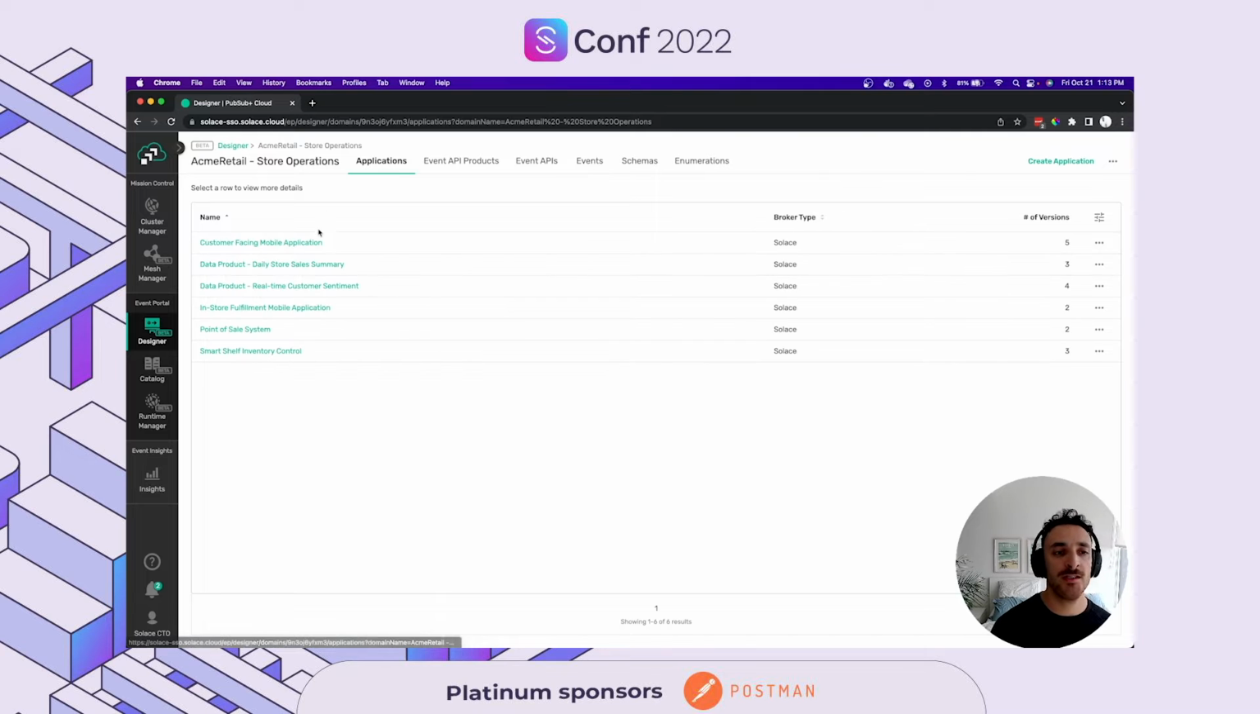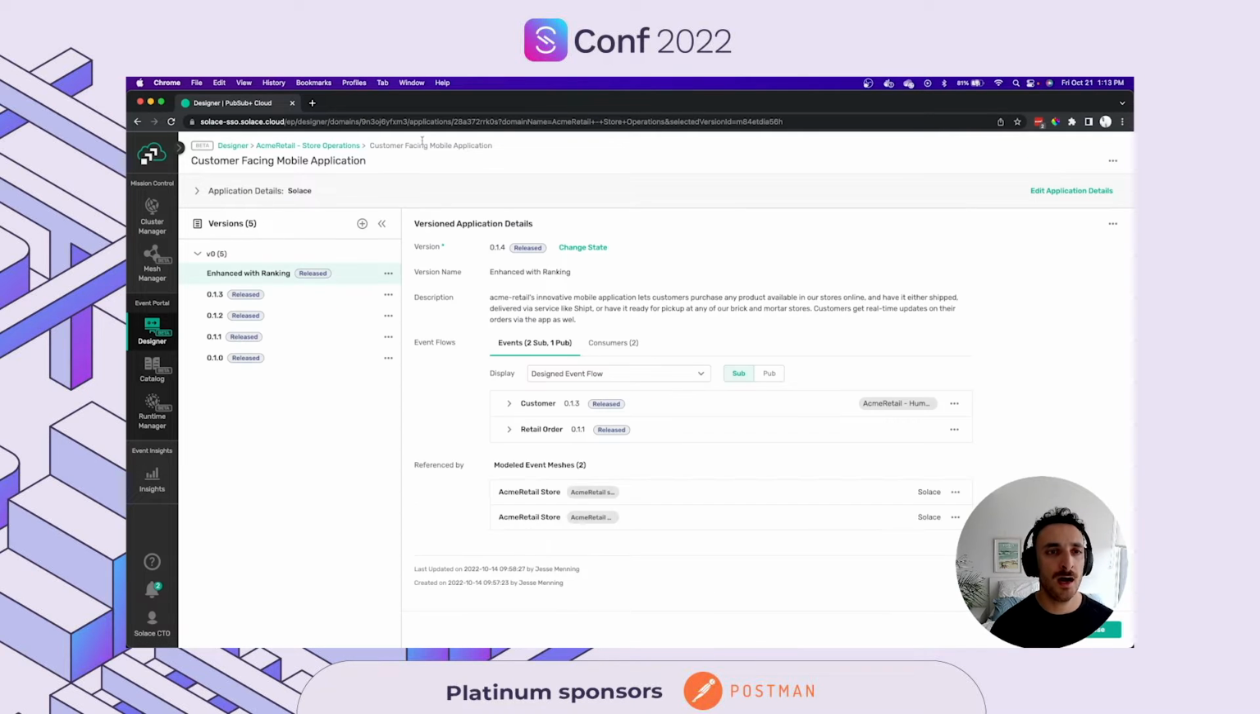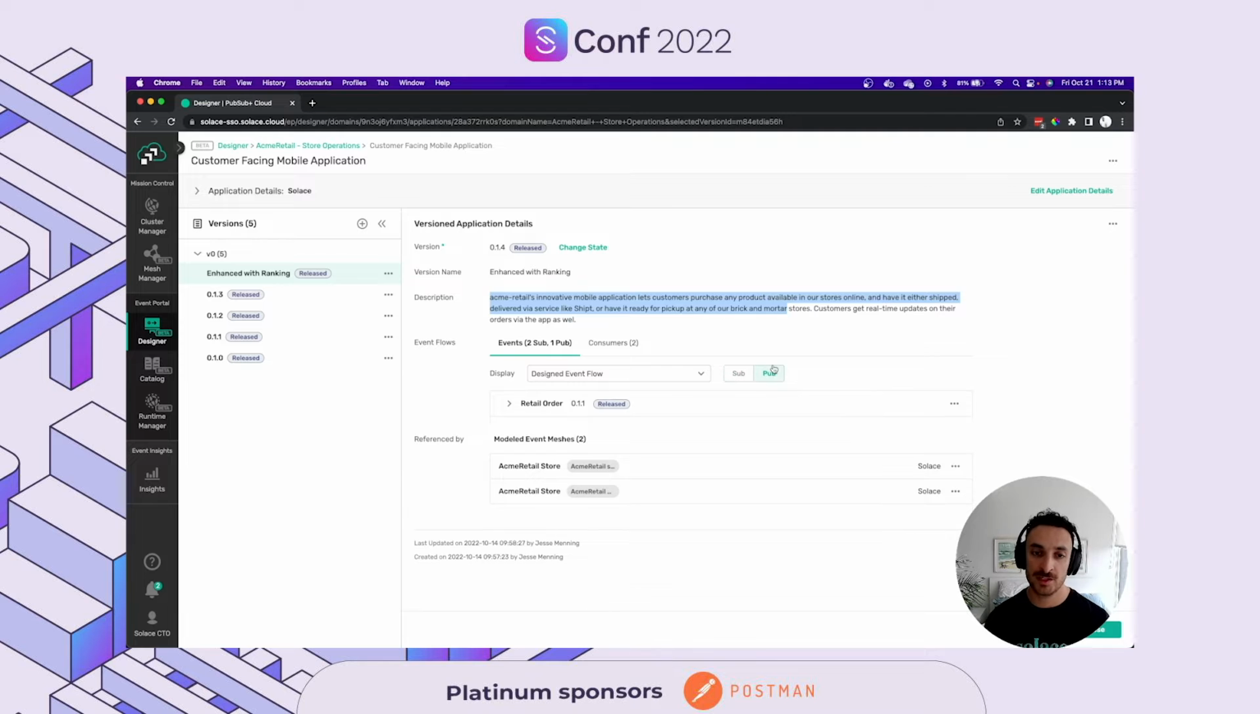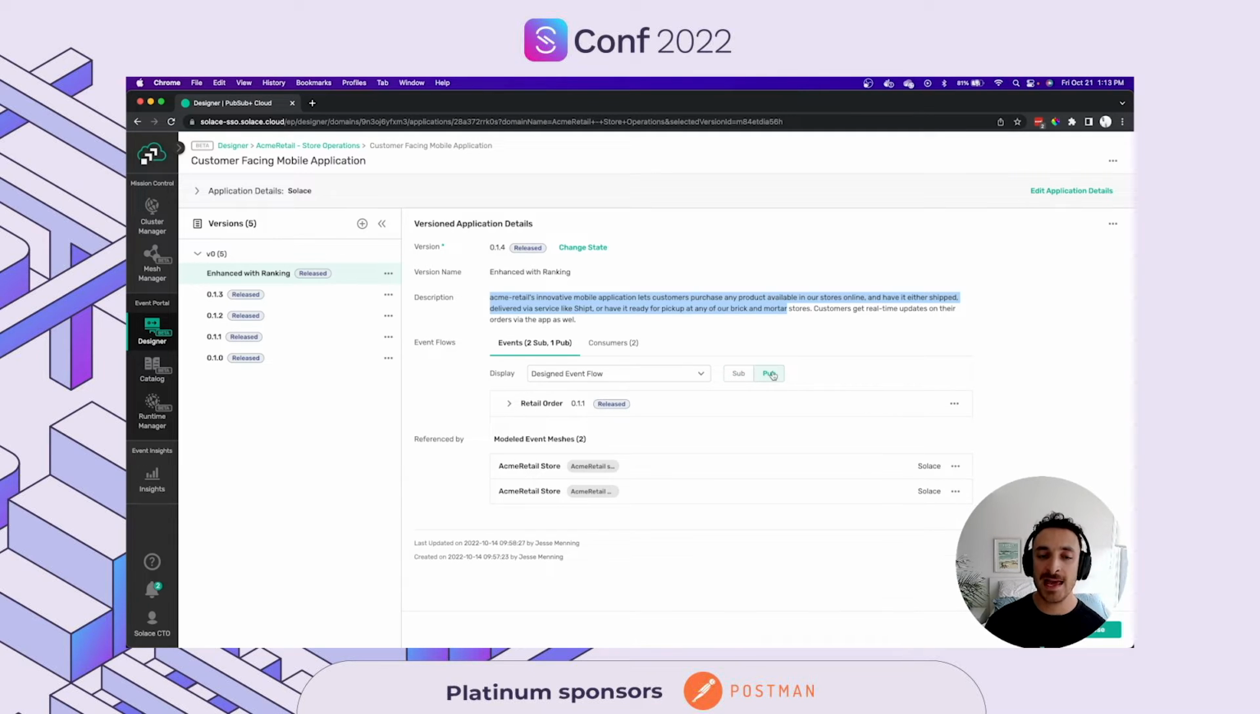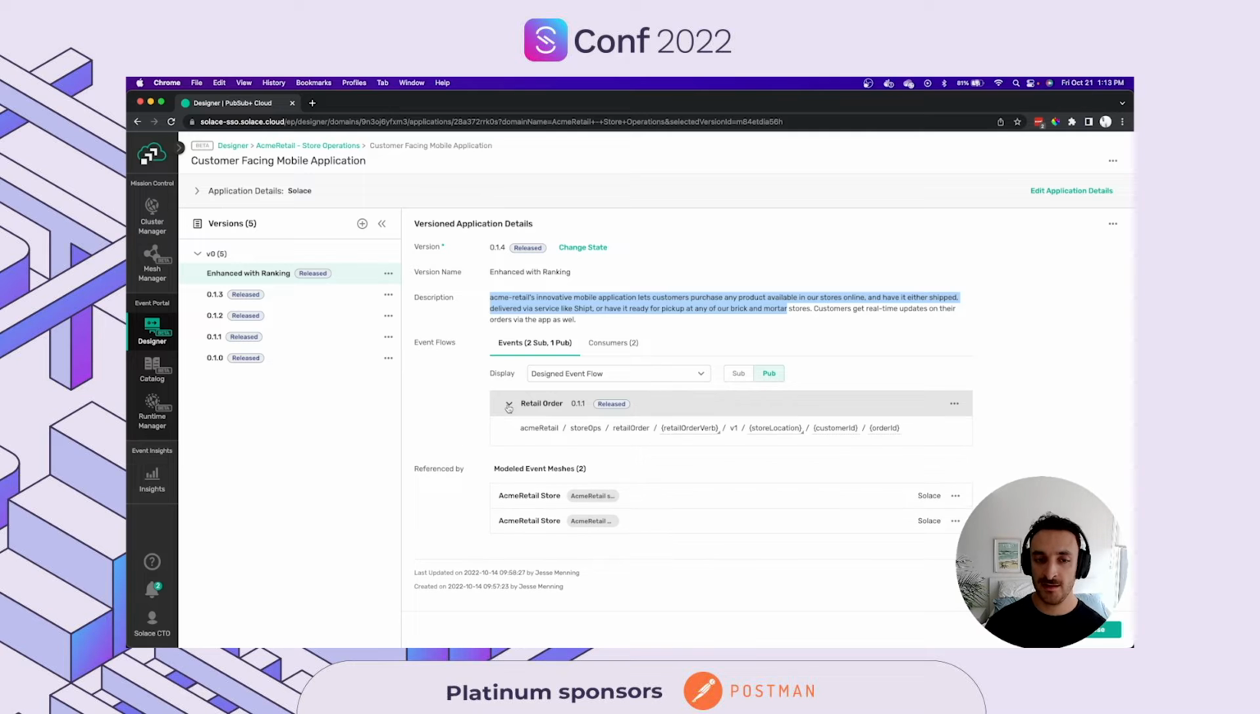I can delve more into every application, for example, the customer-facing mobile application, and I can see that there are different versions for this. So as a developer, I can know what versions are released, what versions are involved in the customer-facing mobile applications, get more description about the application and the different events, whether it subscribes to events or publishes to events. So we know that this mobile application subscribes to two kinds of events. We have a customer event and a retail event, and it publishes a retail order event.